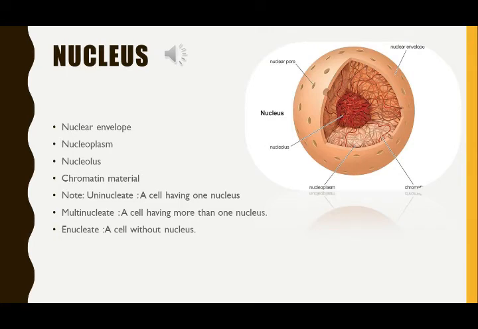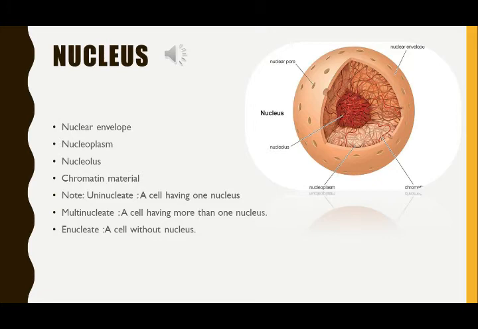Nucleus is the most prominent cell organelle in the cell. It is usually spherical or oval in shape. See the structure of the nucleus. It is the brain of the cell. It regulates the cell functions. The nucleus was discovered by Robert Brown in 1831.